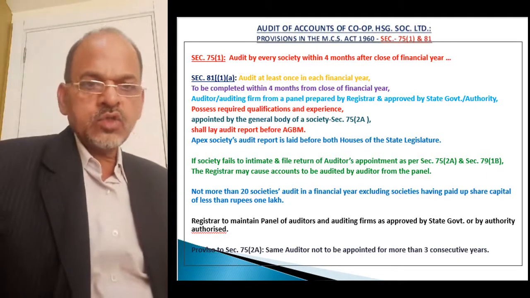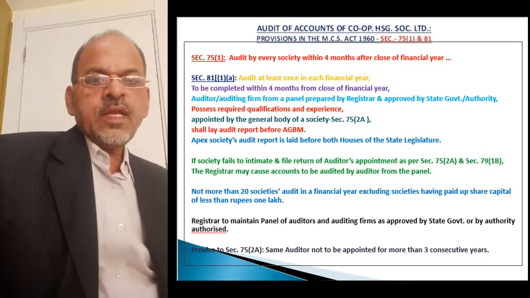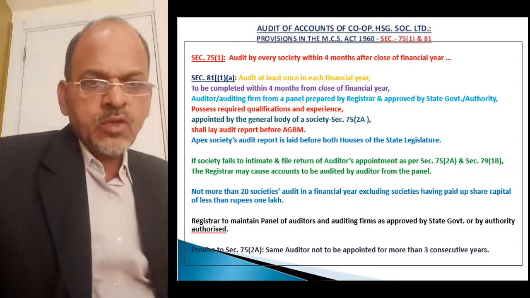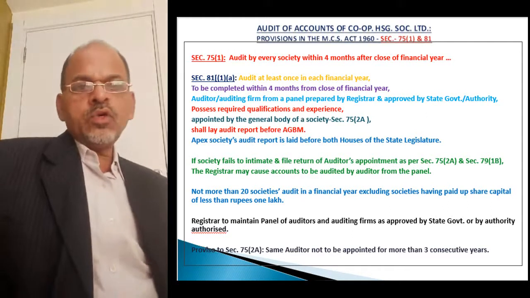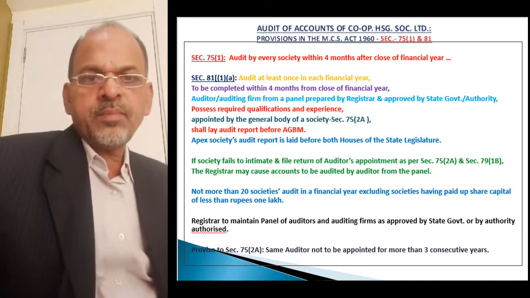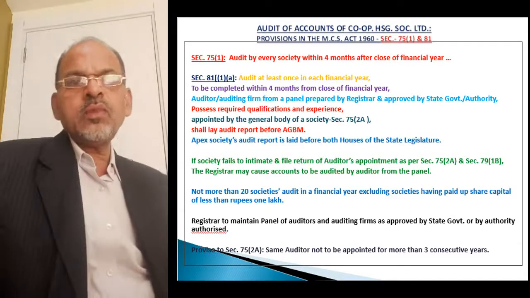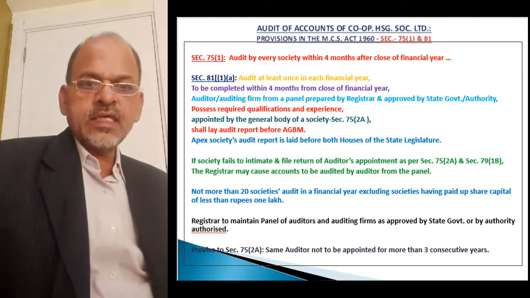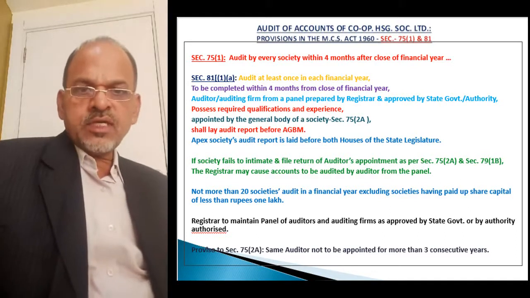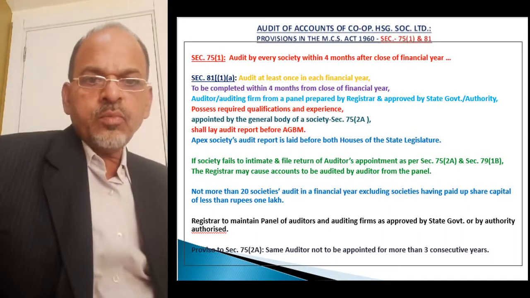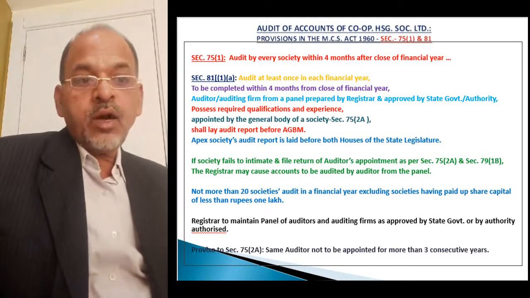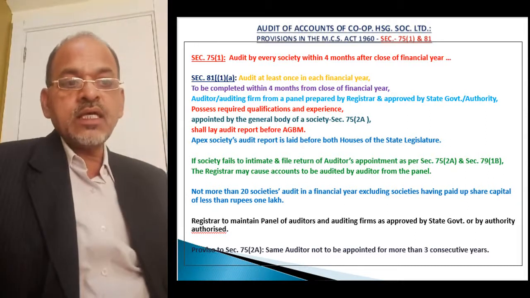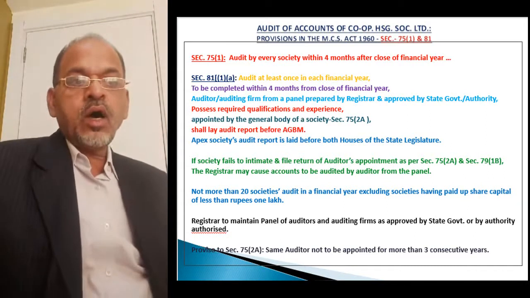Now for this purpose, the auditor is required to be appointed who is on the panel prepared by the registrar and approved by the state government or authority authorized by the state government. That is why it is the responsibility of the registrar to maintain a panel of auditors and auditing firms as appointed by the state government or by authority authorized by the state government.